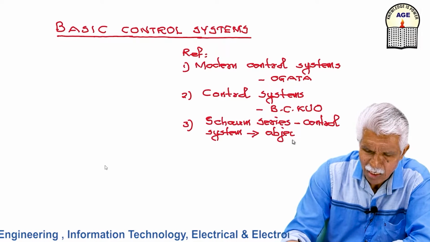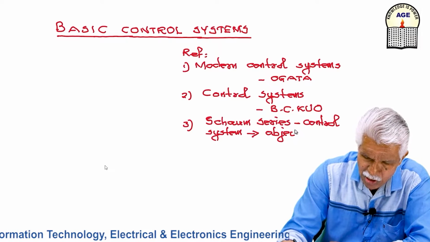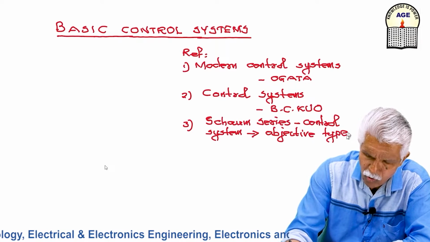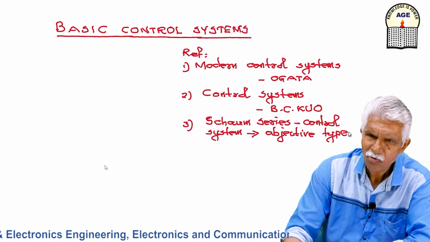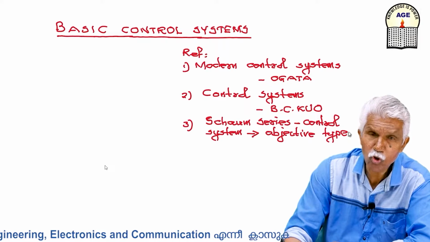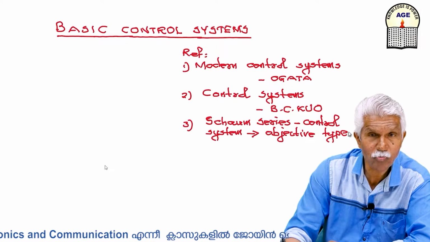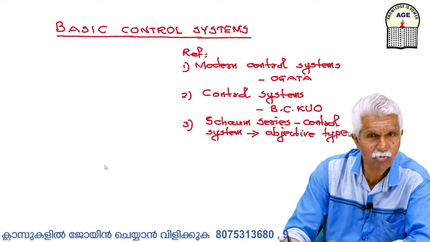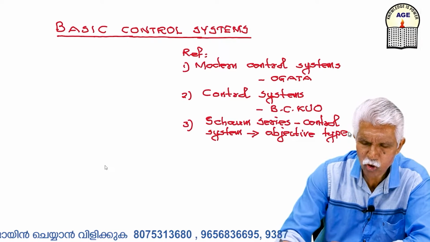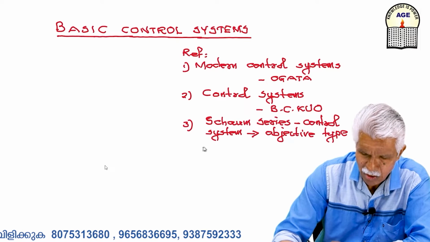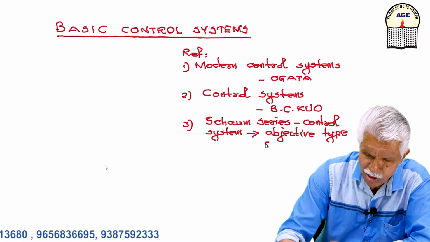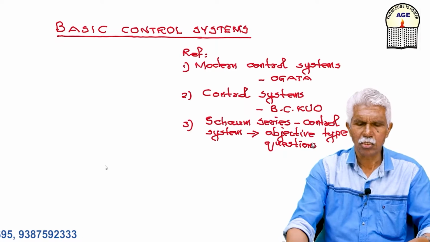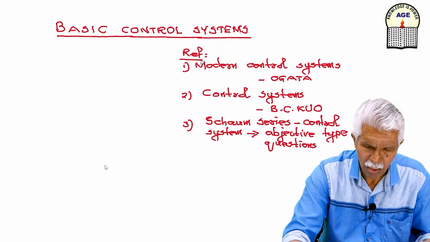In every subject you have the Schaum series available, which is the most useful book for preparing for objective type questions, because almost all competitive exams are objective type. So these are the references.